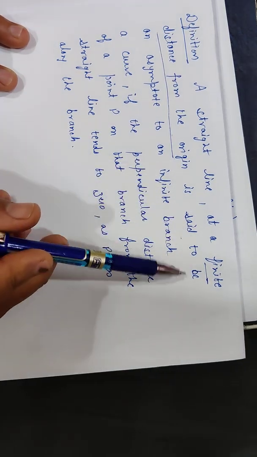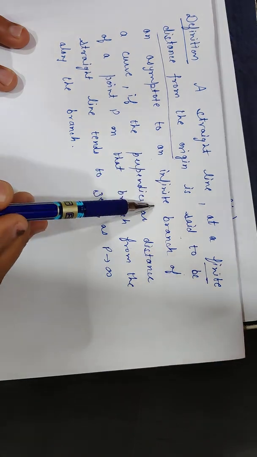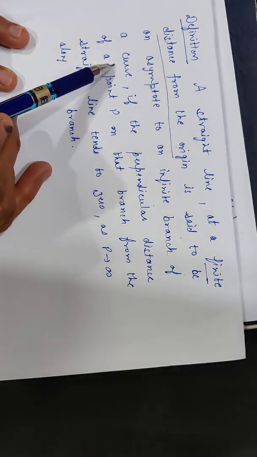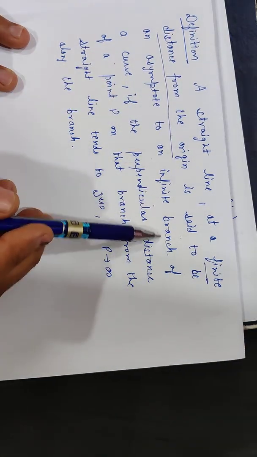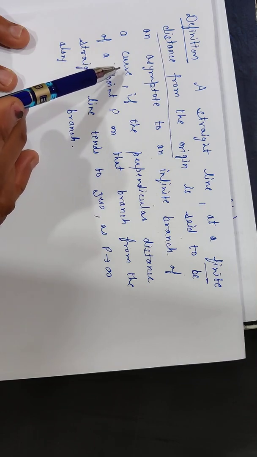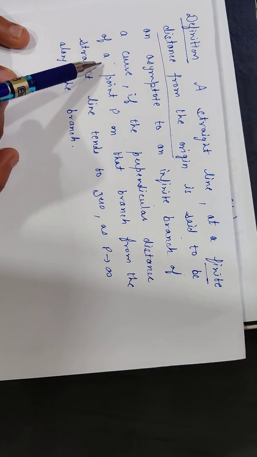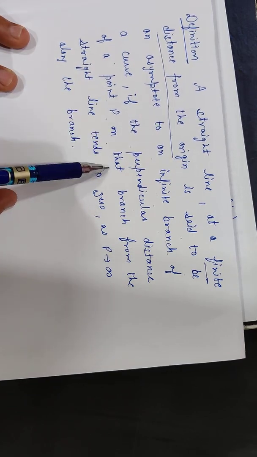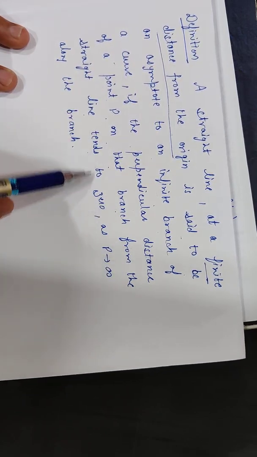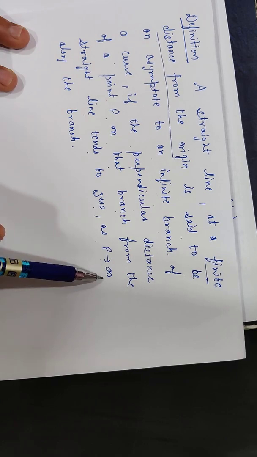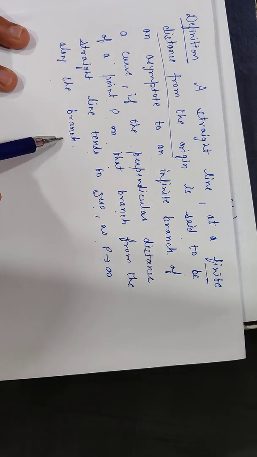This straight line is said to be an asymptote to an infinite branch of a curve, where the curve is not of finite branch, if the perpendicular distance of a point P on that branch from the straight line tends to 0 as P tends to infinity along the branch.